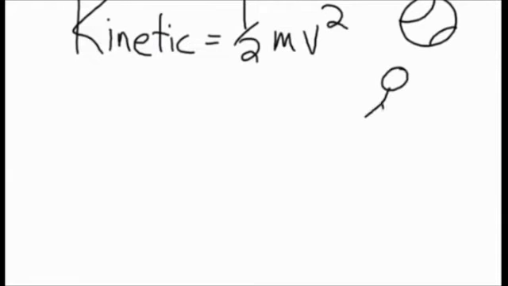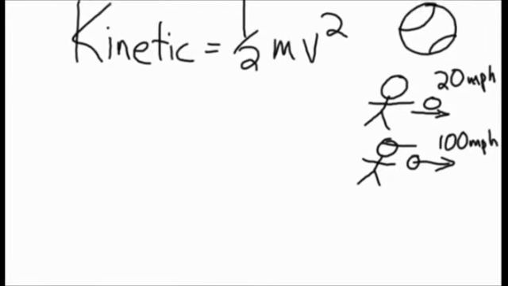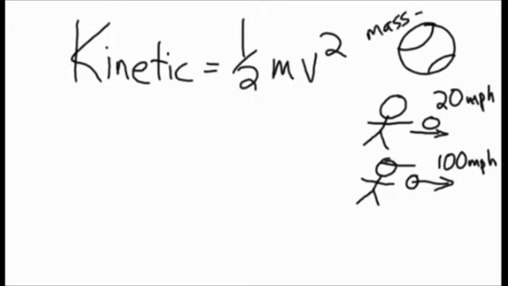When I throw a baseball, I probably throw it around 20 miles an hour. I'm not a very good thrower. But a really good major league pitcher will throw it at 100 miles an hour. And so let's figure out how much kinetic energy would be in one of my throws and then those of a pitcher in the major leagues. First of all, we have to figure out the mass of the baseball. Mass of a baseball is 0.145 kilograms.